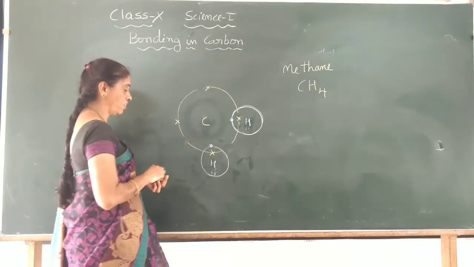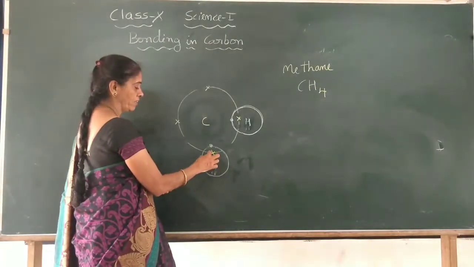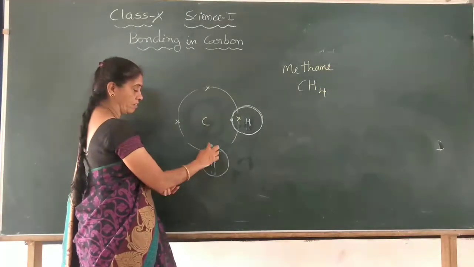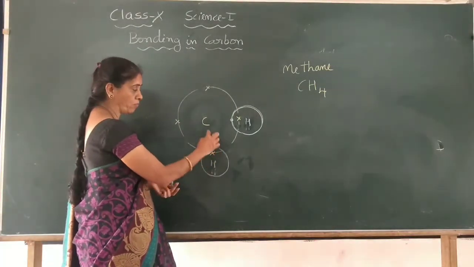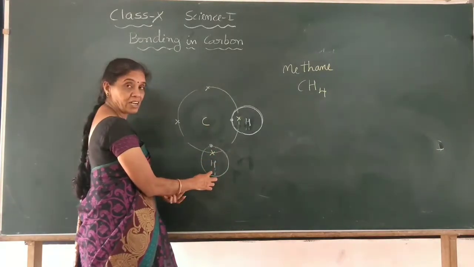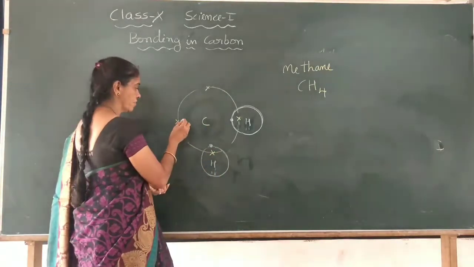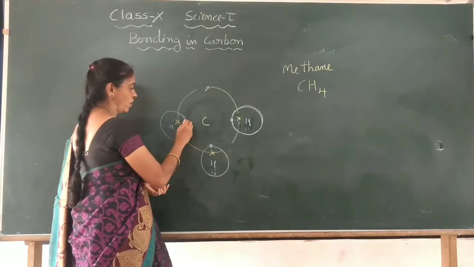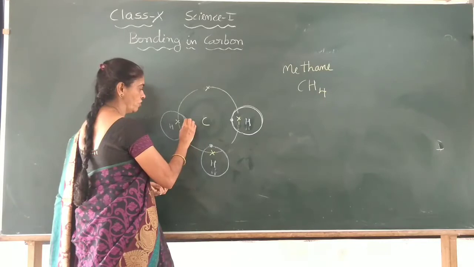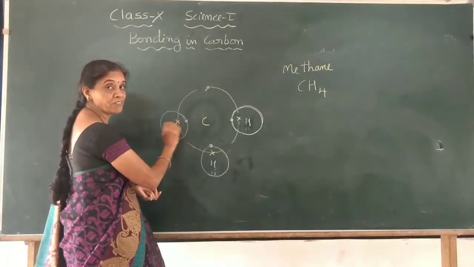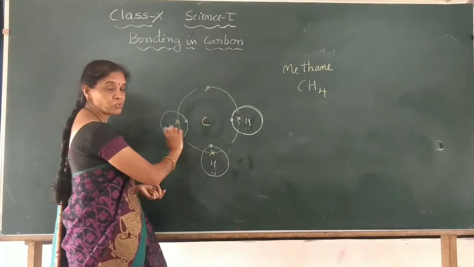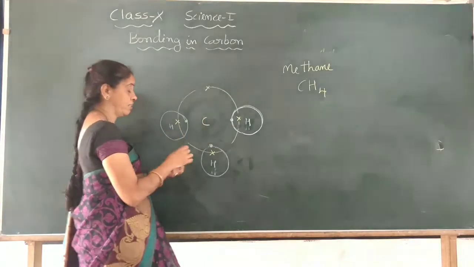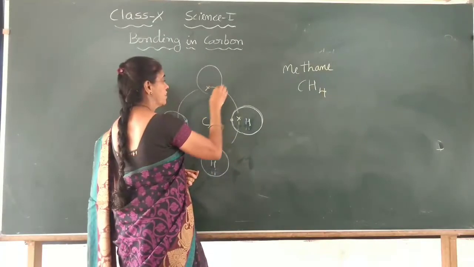And we will draw, and here one hydrogen atom, one electron, and this carbon, one electron. So one single covalent bond formed between this carbon and this hydrogen atom. And one more here. Hydrogen, its outermost shell has only one electron. So one pair of electron sharing takes place. One more covalent bond this carbon forms with this hydrogen atom. And we have one more here.